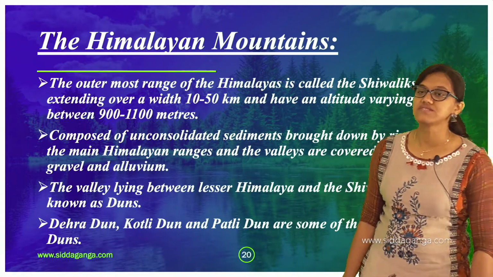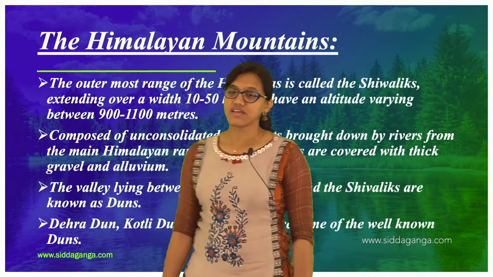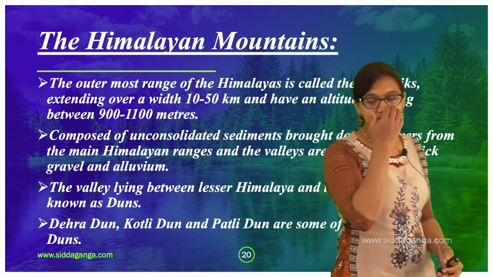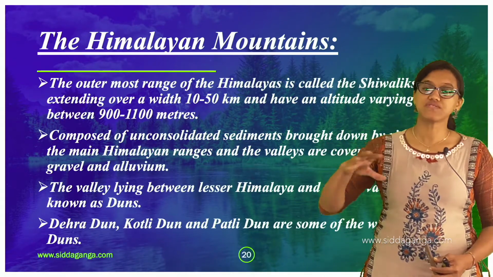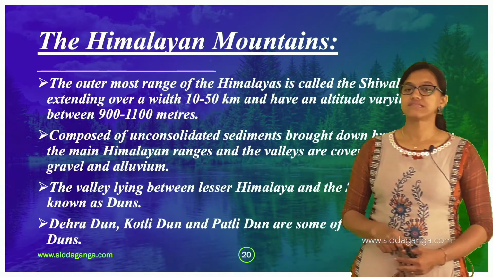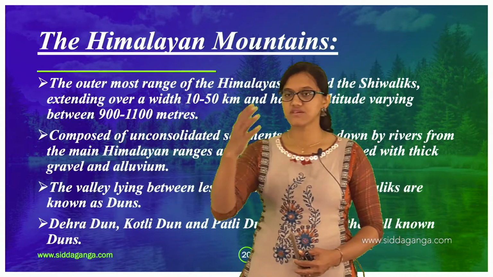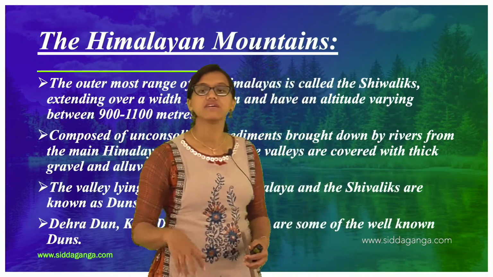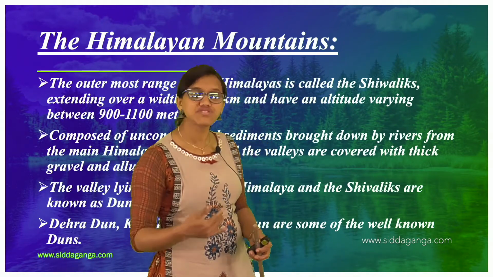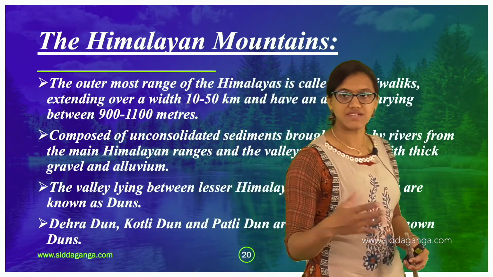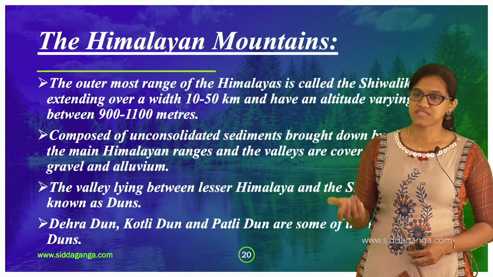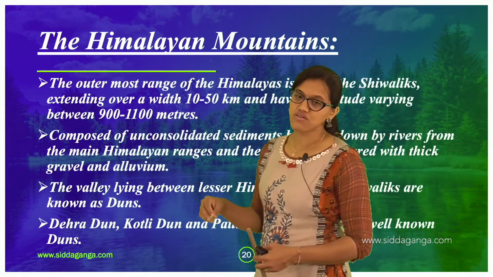The main Himalayan ranges and the valleys are covered with thick gravel and alluvium. So when it comes to the Himalayan ranges, most of the valleys are covered with gravel and alluvium. And the valley lying between the Lesser Himalaya, there is something called the Greater Himalaya and Lesser Himalaya and the Shivaliks, okay. The valley that is sandwiched between the Lesser Himalaya and Shivaliks, we call it duns, okay. Dehradun, Kotli Dun and Patli Dun, all these we call duns.